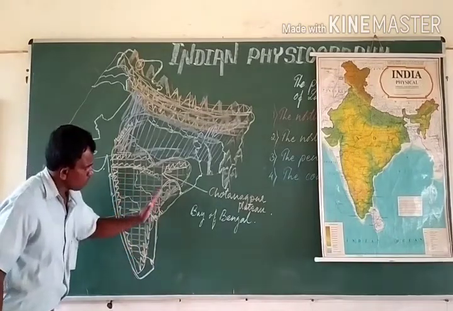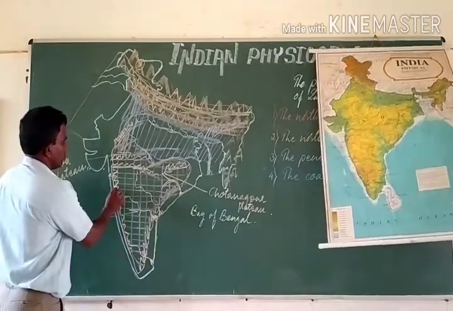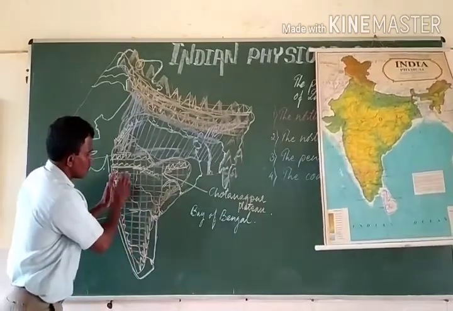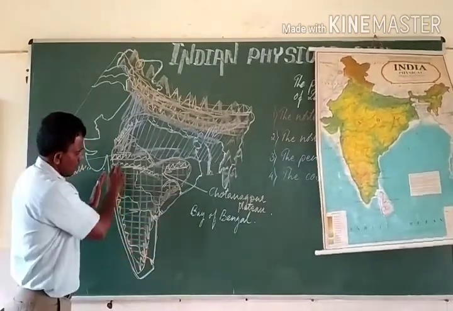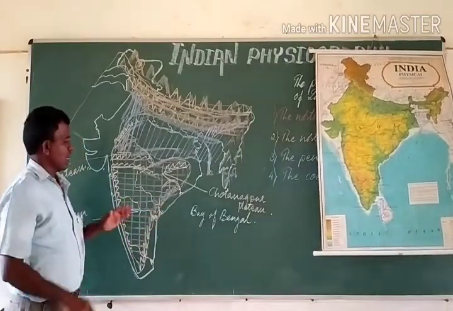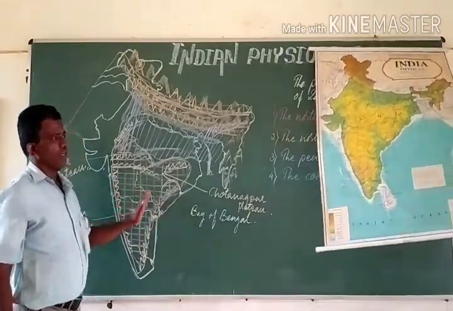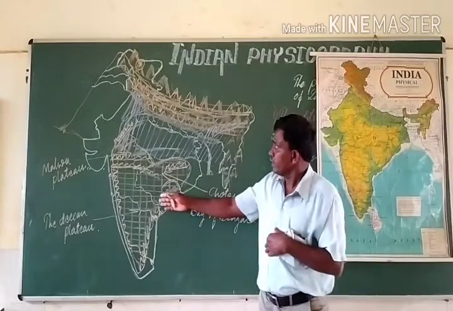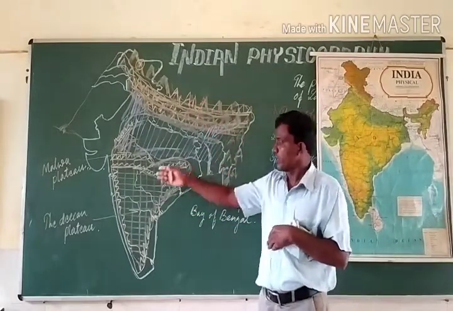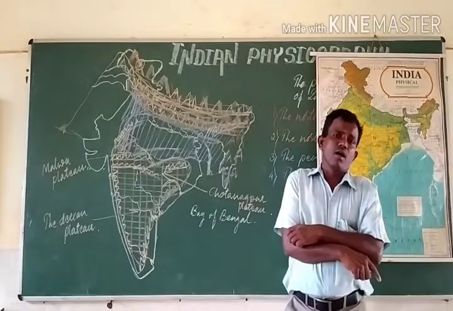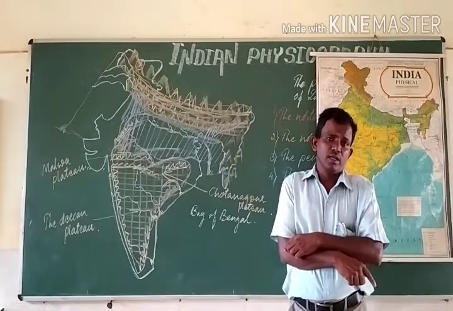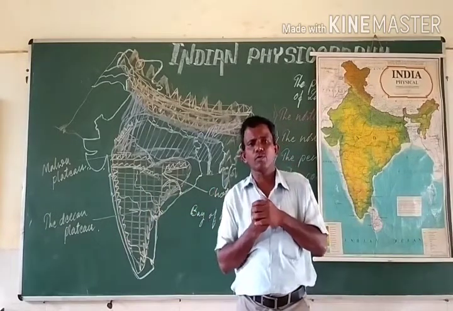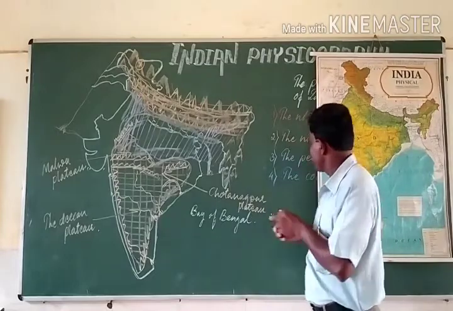All these flow eastwards because this Deccan Plateau slopes eastwards. They gradually slope eastwards. Hence, all these rivers flow eastwards, and they are quite good for undertaking agricultural activities. But unlike the northern rivers, the South Indian rivers are not perennial. They are non-perennial rivers. They don't flow with water during the summer.